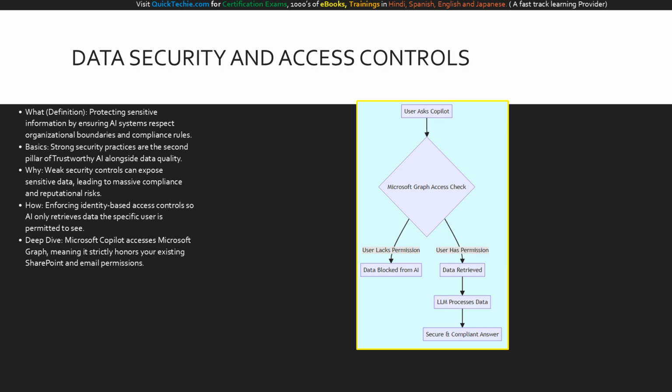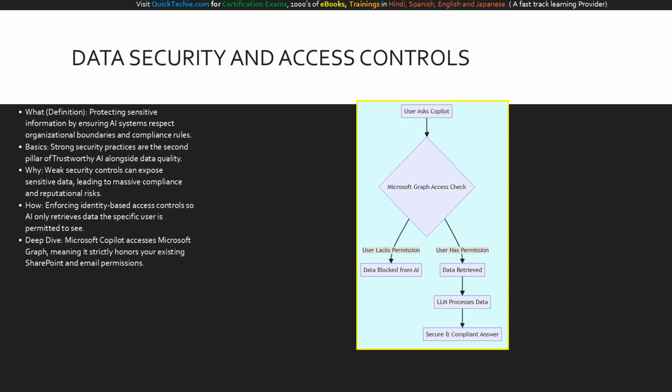Why must you focus here? Because if your security controls are weak, generative AI acts as a search engine on steroids, easily exposing sensitive HR or financial data to unauthorized employees, causing severe compliance and reputational damage. How do we prevent this? By strictly enforcing identity-based access controls.